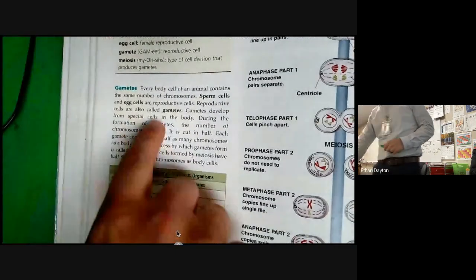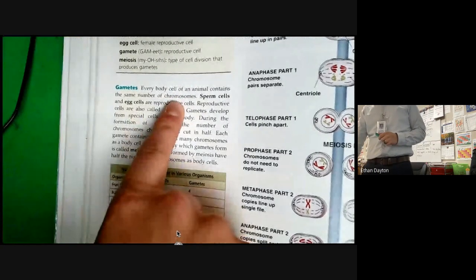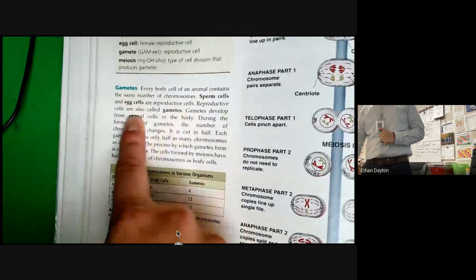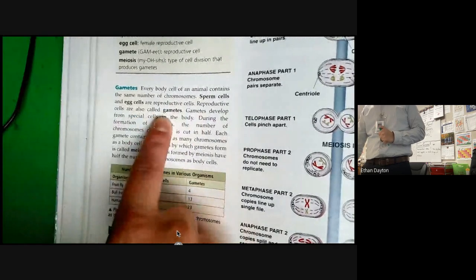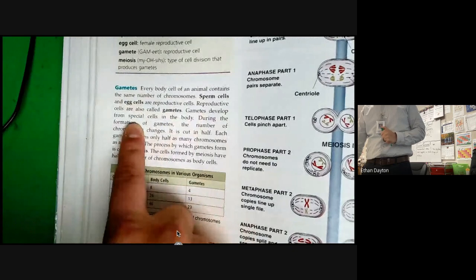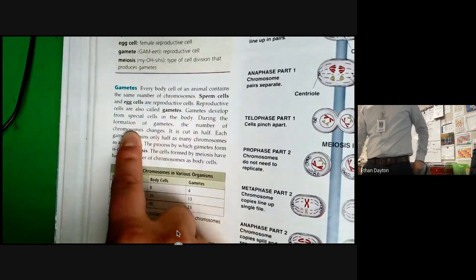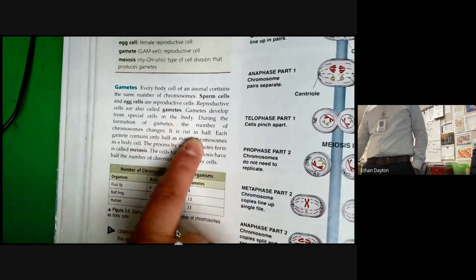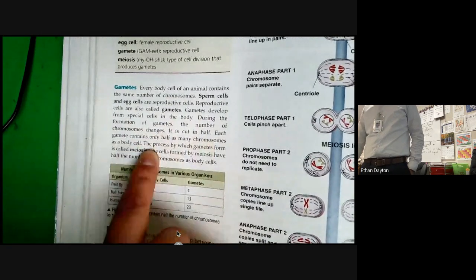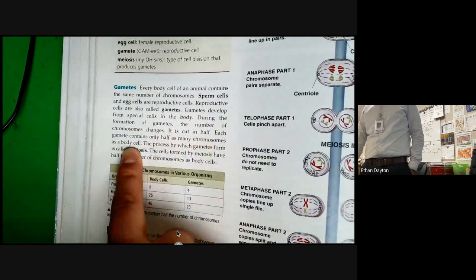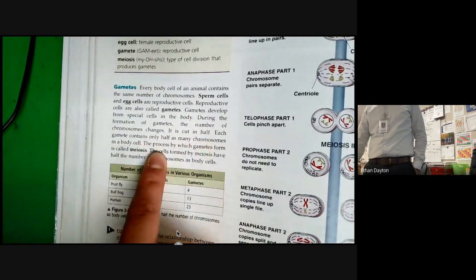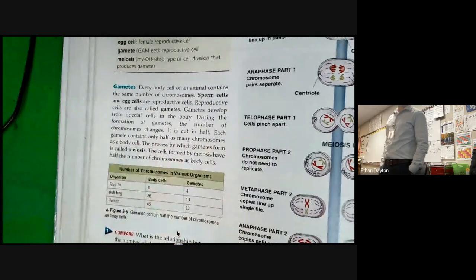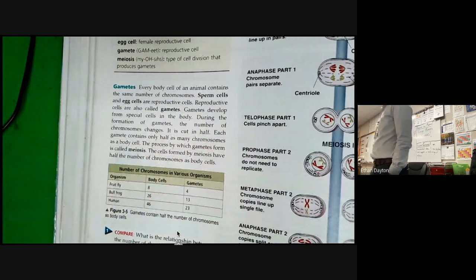Every body cell of an animal contains the same number of chromosomes. Sperm cells and egg cells are reproductive cells. Reproductive cells are also called gametes. Gametes develop from special cells in the body. During the formation of gametes, the number of chromosomes changes. It is cut in half. Each gamete contains only half as many chromosomes as a body cell. The process by which gametes form is called meiosis. The cells formed by meiosis have half the number of chromosomes as body cells.